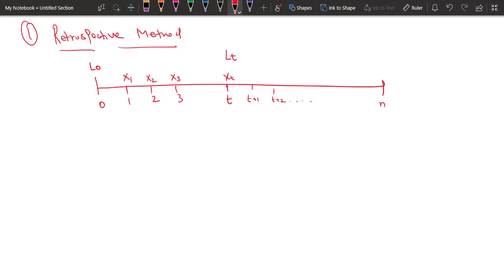And let's say we want to calculate that LT directly at time t. In the retrospective method, the loan amount that we take initially was L0. So LT is equal to that loan amount. But since this L0 is at time 0 and we are considering the amount at time t, we have to accumulate this L0 till time t.